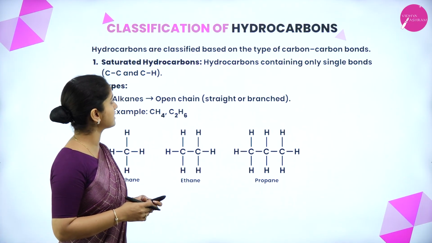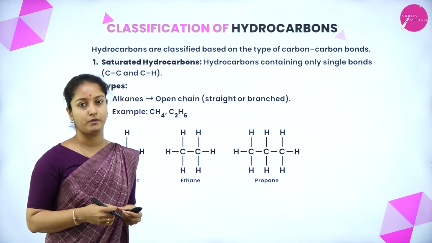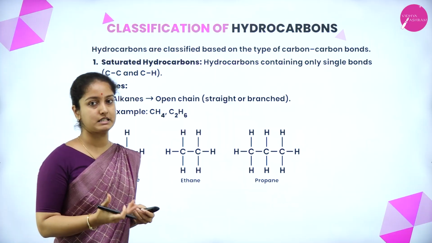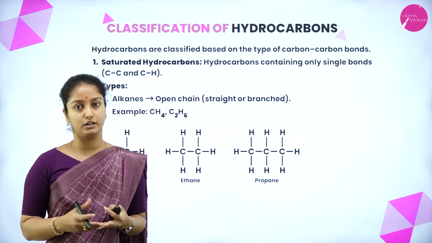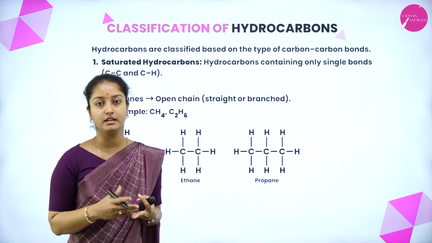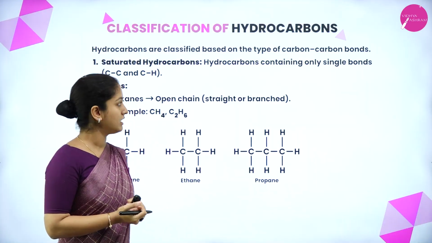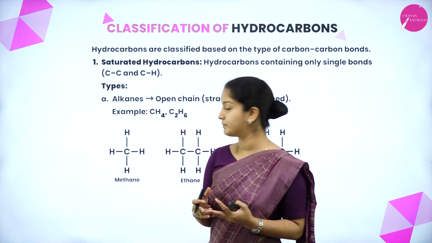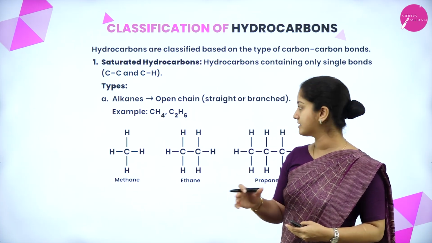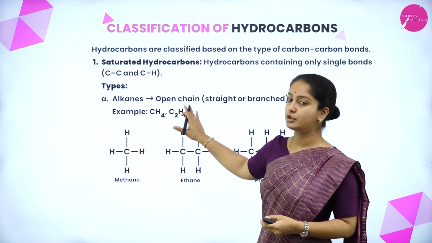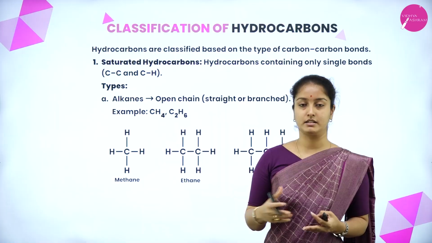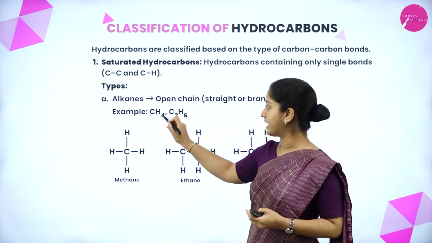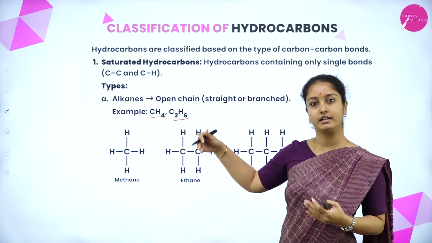So, hydrocarbons are classified based on the type of carbon-carbon bonds, whether it is a single bond, double bond or a triple bond. So, classification includes saturated hydrocarbons and unsaturated hydrocarbons. Saturated hydrocarbons are alkanes. It means they consist of carbon-carbon single bonds. And alkanes are those which consist of an open chain. That means it is a straight chain or open chain. Examples are CH4 or C2H6 and it goes on.